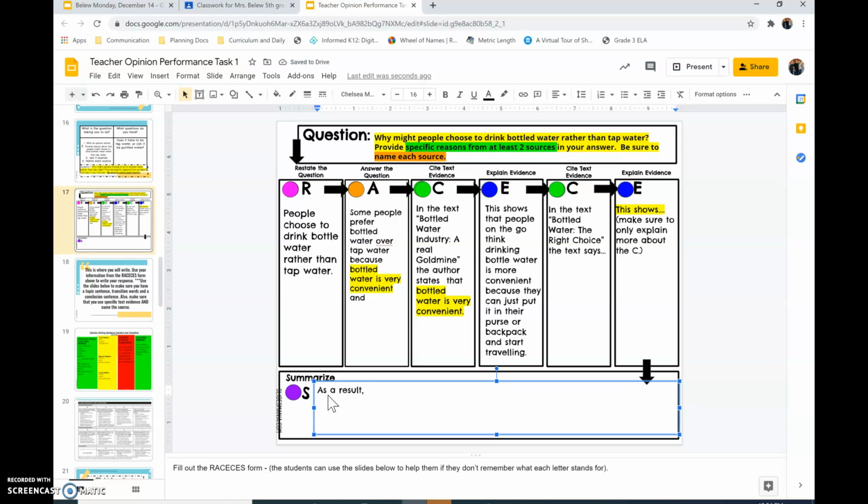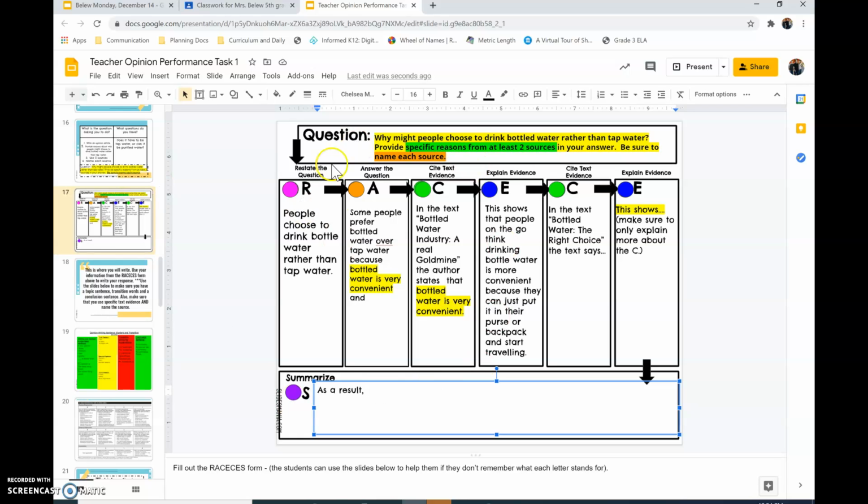And then I'm going to restate what I said from the R and the A. Okay? Now I'm not going to do that because I want you to use your information to restate it, to summarize it. This is your closing. It's what wraps your writing up. The last thing that your reader will read to remind themselves, oh yeah, that's what I read about.